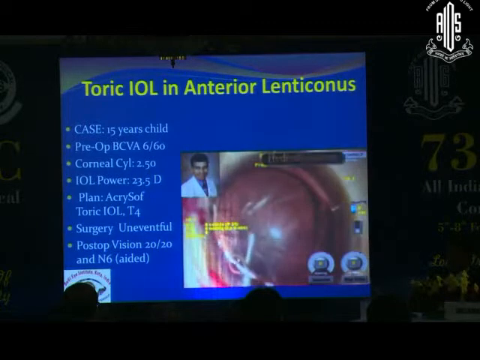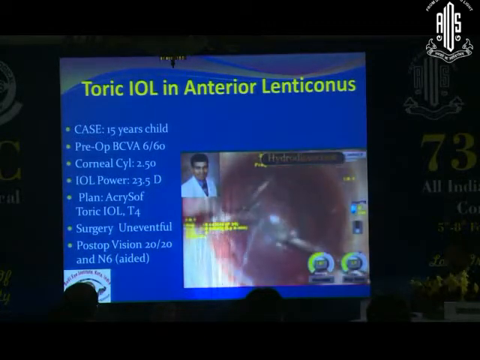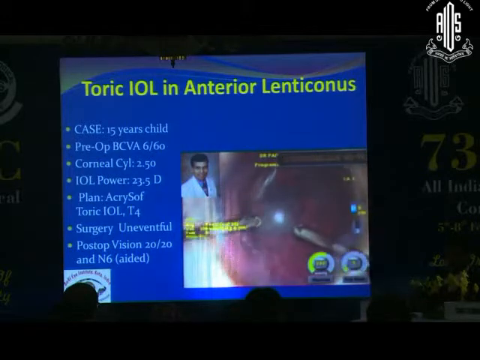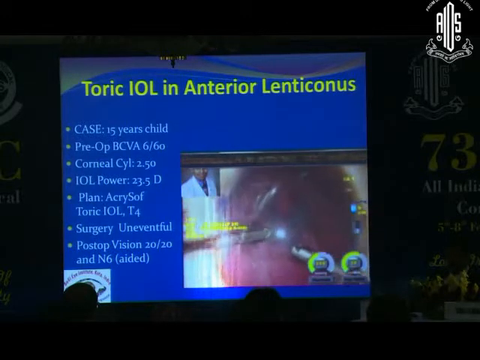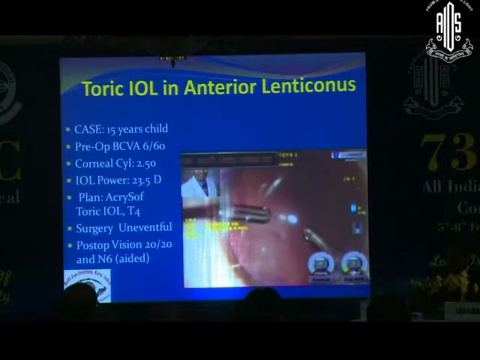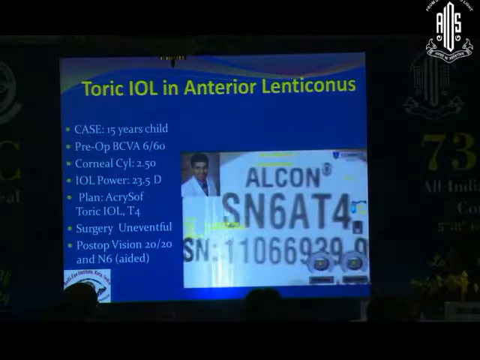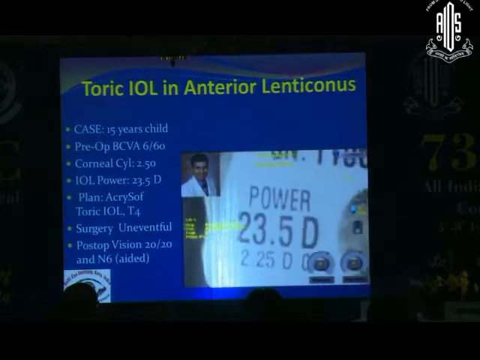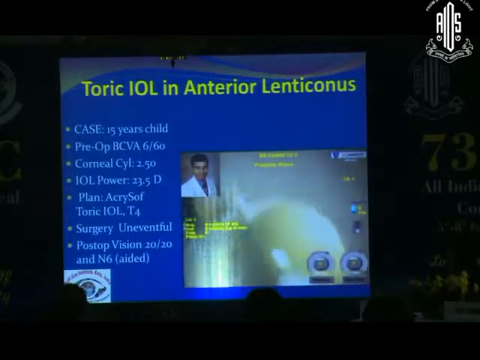Once you do the capsular rhexis, these cases have a very soft lens. So you can just use bimanual irrigation aspiration to aspirate the lens matter. And once you aspirate the lens matter, you can remove the cortex and then implant the toric lens.